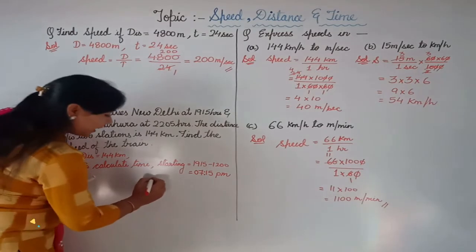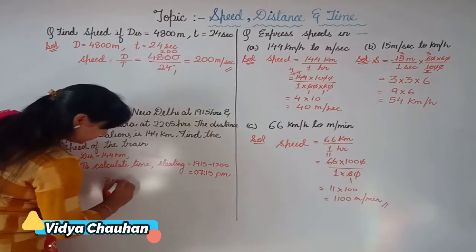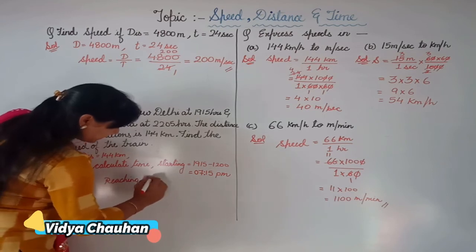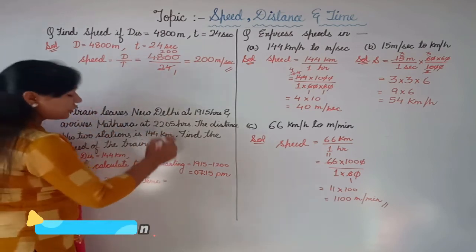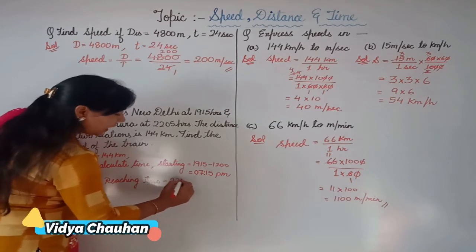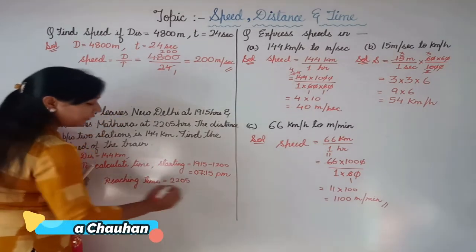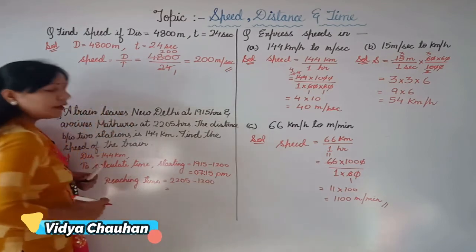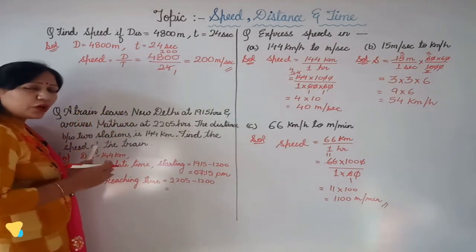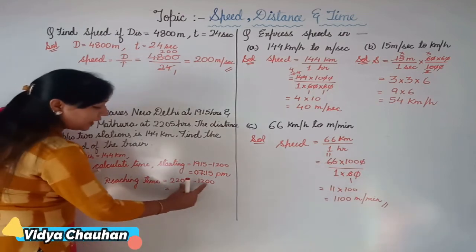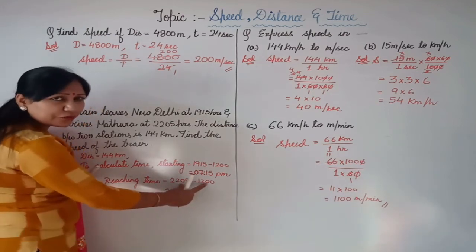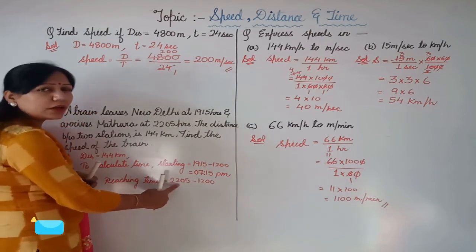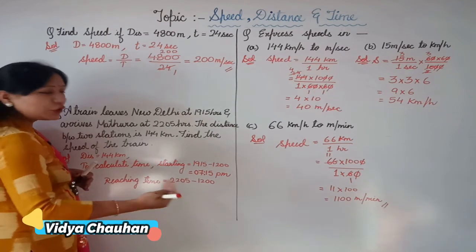Now the reaching time. So what time did it reach Mathura? It reached Mathura at 22:05 hours. Once again converting it into 12-hour clock, as we have done already in the chapter of time, whenever you have to convert 24-hour clock to 12-hour clock, subtract 12:00.